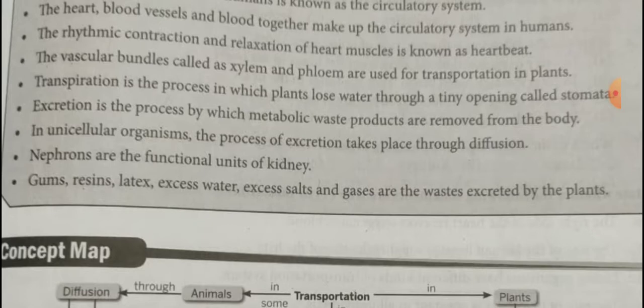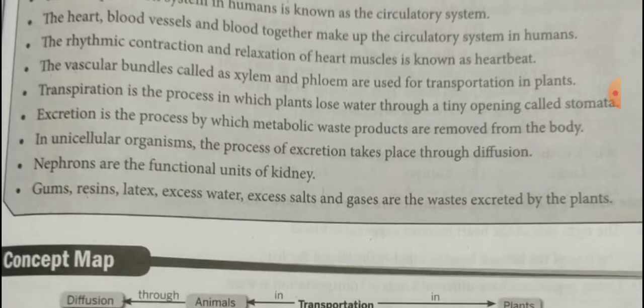Next, excretion is the process by which metabolic waste products are removed from the body. Undigested waste food materials are eliminated through the anus.